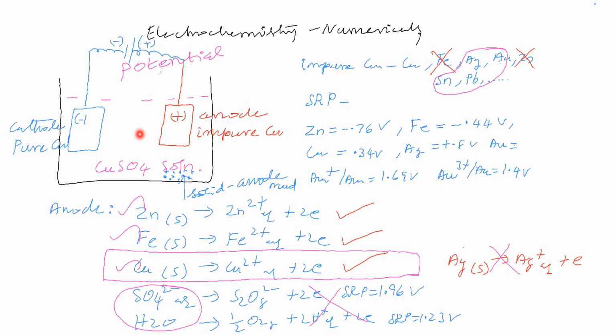Now, do you feel that any preferential order will be there in the reduction? Which will undergo preferential reduction at the cathode? The possibilities we said are Zn2+ reduction, Fe2+ reduction, Cu2+ reduction, and water undergoing reduction. You know the SRP values. For water, the SRP is minus 0.83 volt.